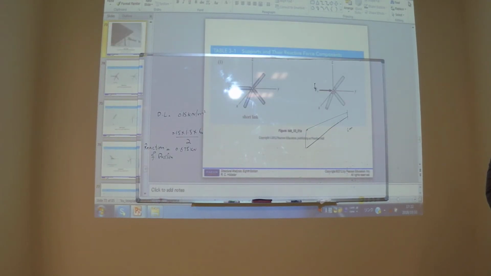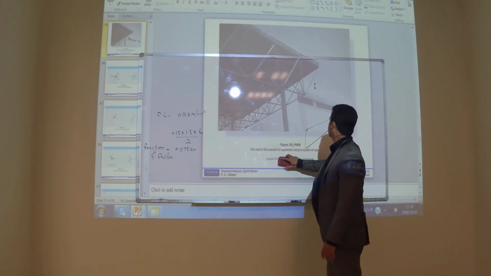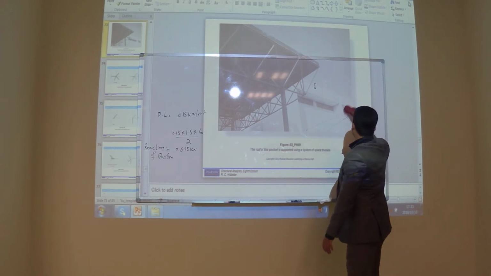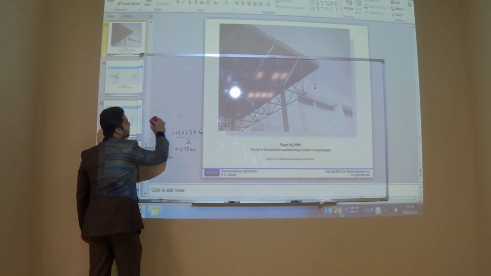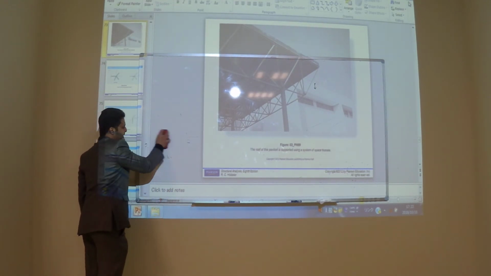So what about these space trusses? Can you see? Yeah, it's a space truss. Any other example of a space truss? Maybe no. Stadium, yes. Stadiums, arenas.